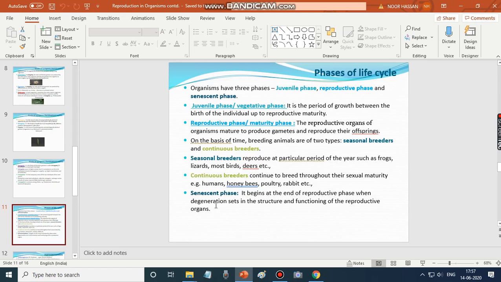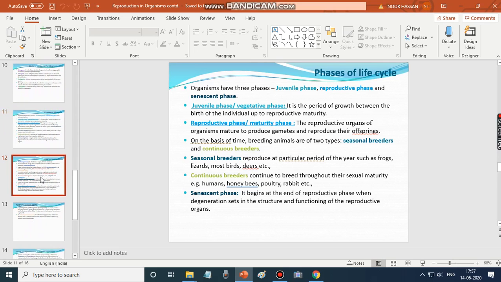And the senescent phase refers to the end of the reproductive phase, when degeneration sets in the structure and functioning of the reproductive organs. So reproductive organs stop producing gametes or reproductive cells, so that they cannot reproduce their young ones. So this is called senescent. Okay, we shall move on to the next one.